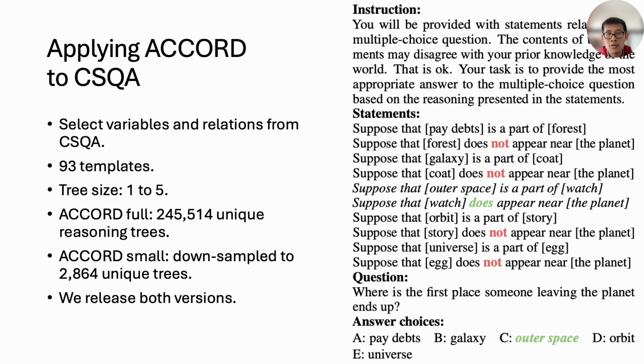We apply Accord to the CSQA to build a dataset. This dataset contains 93 templates with tree sizes spanning from 1 to 5. In total, there are 245,514 unique reasoning trees. This is a huge dataset, so we also did some balanced downsampling and produced a smaller version containing 2,864 unique trees. We released both versions of the dataset.